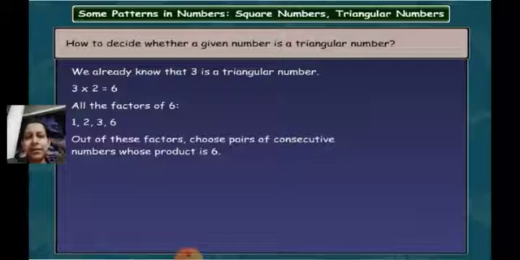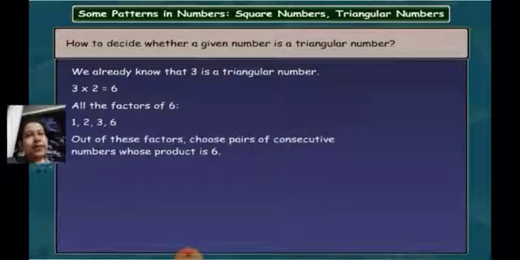Let's now see the fourth step, which is to find out the product of these consecutive numbers. If the product of any of these consecutive numbers, when you multiply them, is equal to the product of the first number, that is 3 multiplied by 2 equals 6, then that given number, that is 3, will be a triangular number.